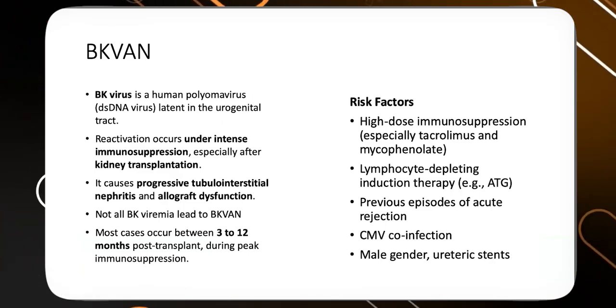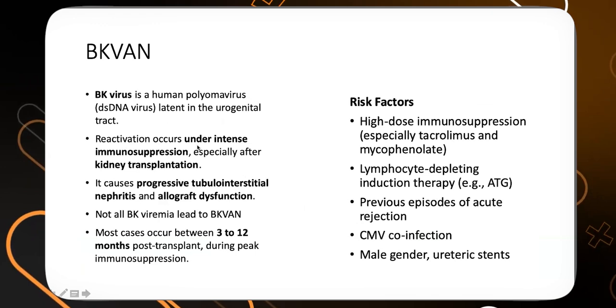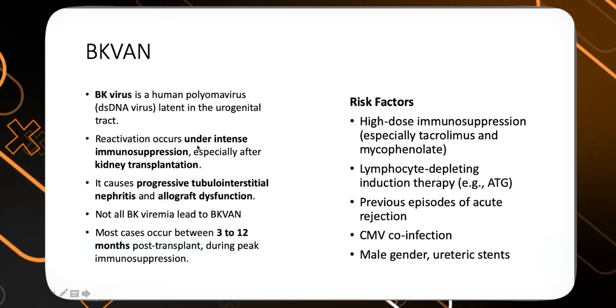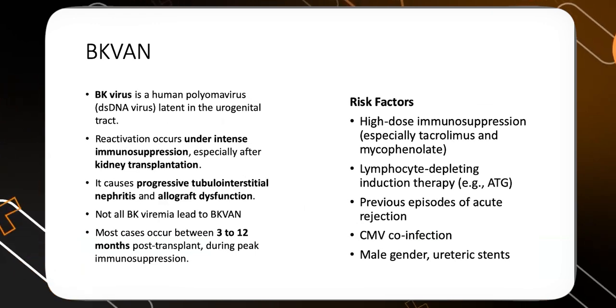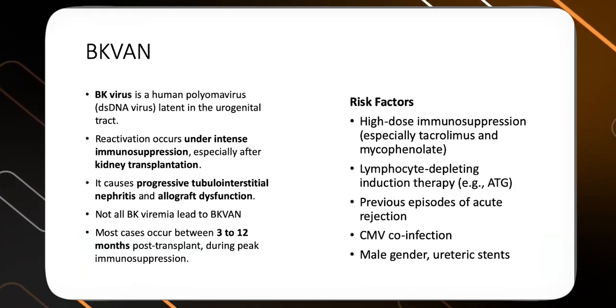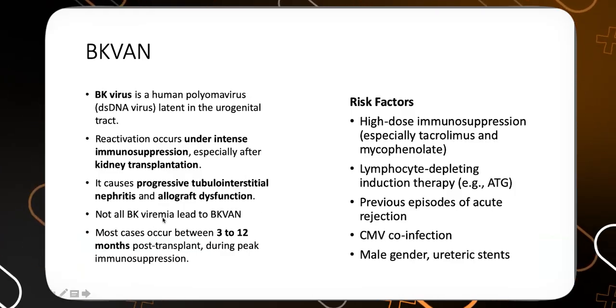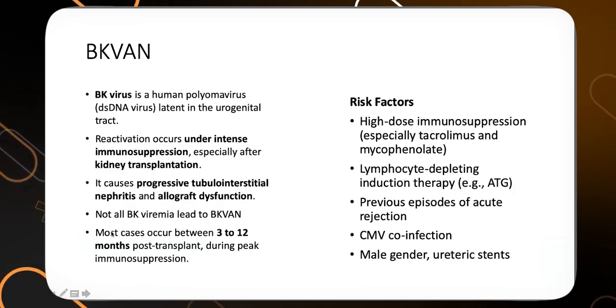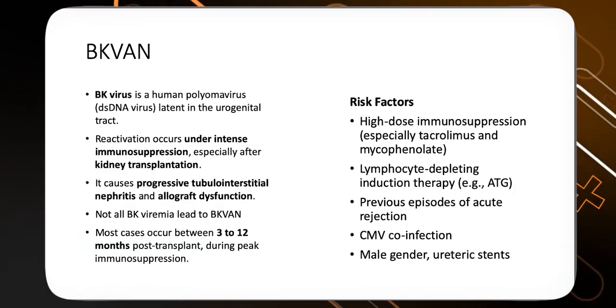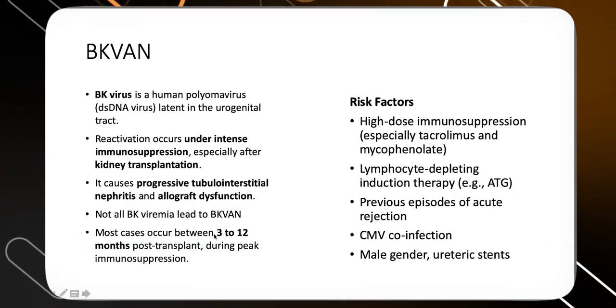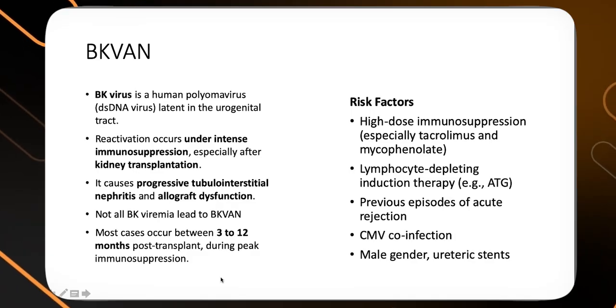It's like CMV, it remains dormant. Reactivation occurs under intense immunosuppression, especially after kidney transplant. It's common after kidney transplant. It's not very well known after other transplants. Important to note is that not all patients with a BK viral load more than 1,000 or 10,000 develop BK virus associated nephropathy.